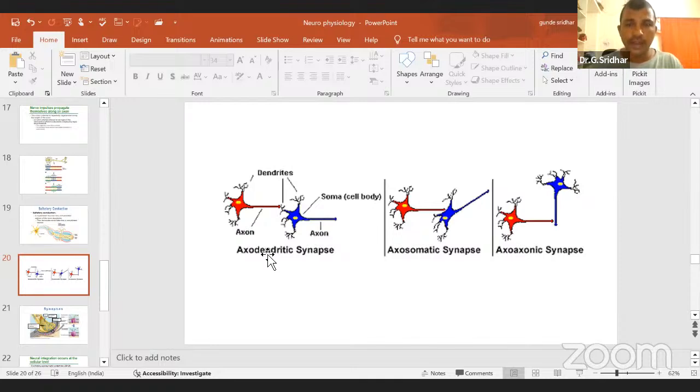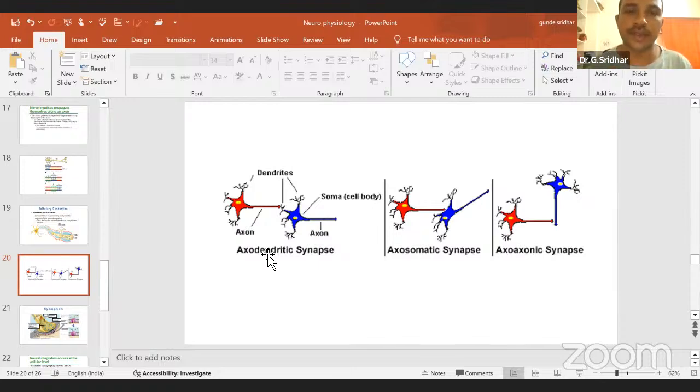The action potential passes from one neuron to the next using the gap junctions. This type of junction is called an electrical synapse. The gap is 2 nanometers only, which is 10 to the power of minus 9, very, very small.